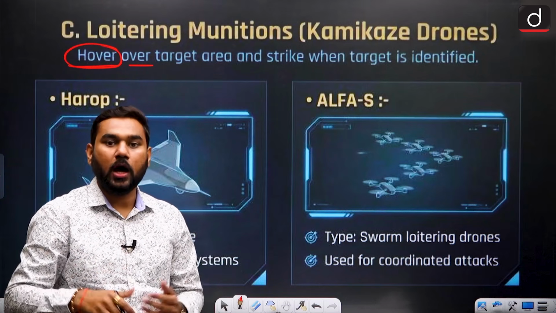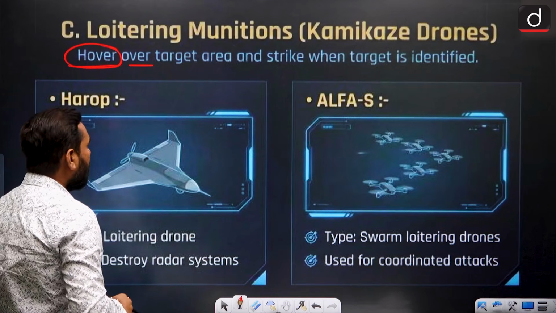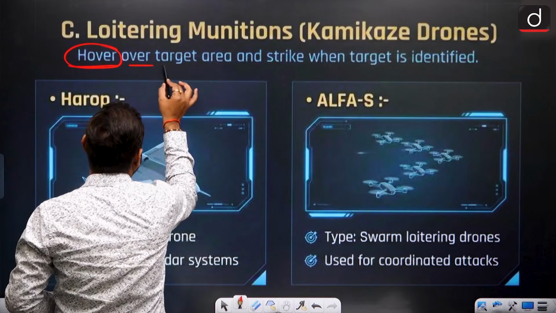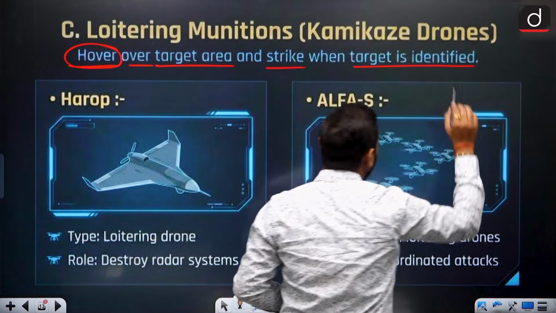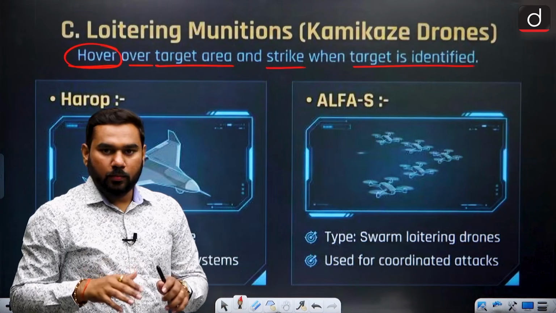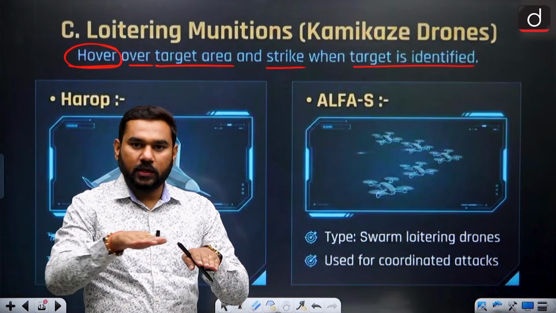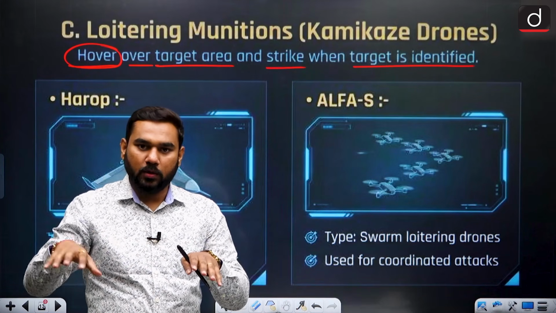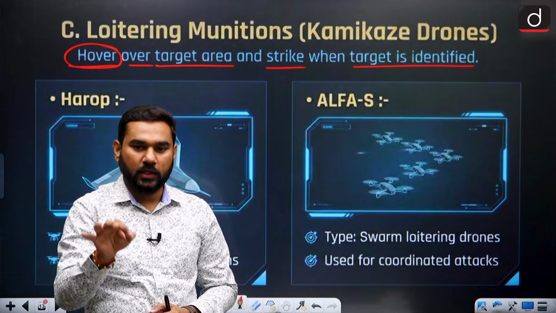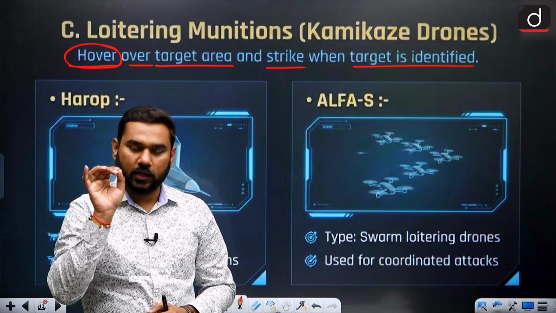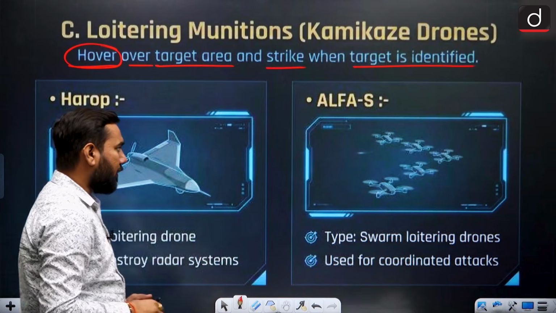This is called hovering. So hovering over the target area, and then striking when the target is identified. It always focuses on the target, and when the right time comes, it makes the target itself. They can kill directly by deploying the weapon.